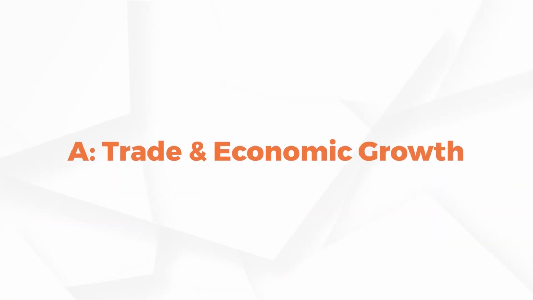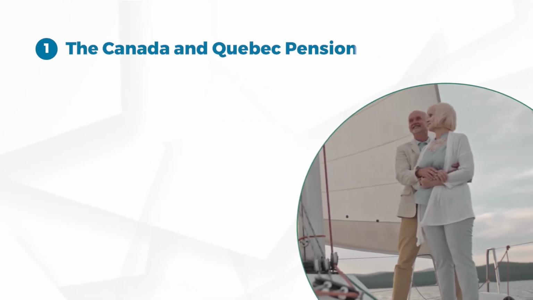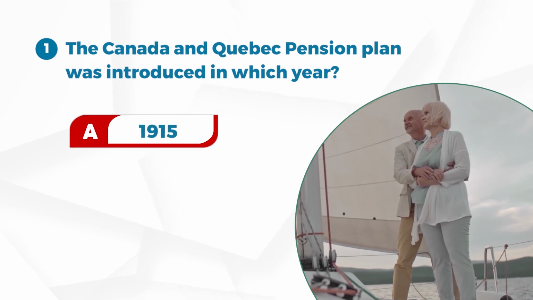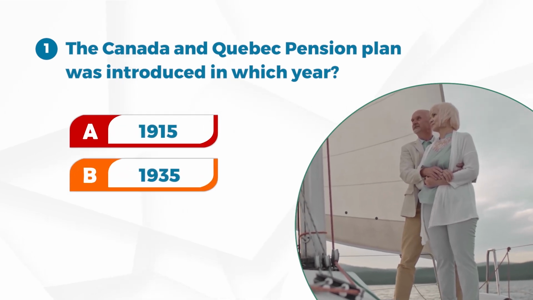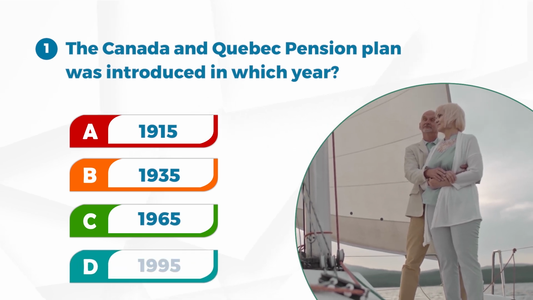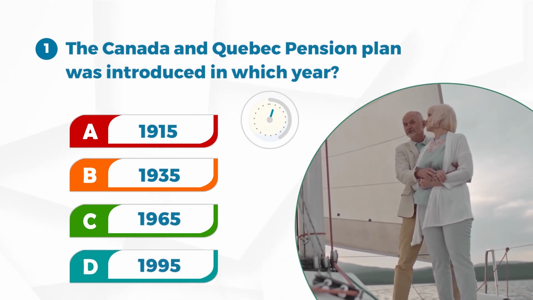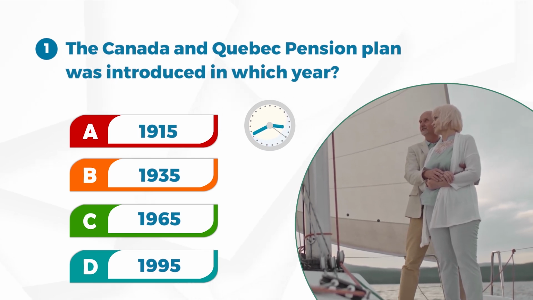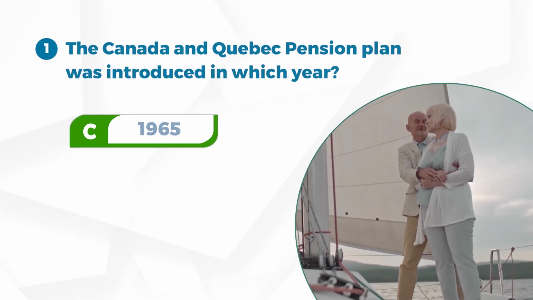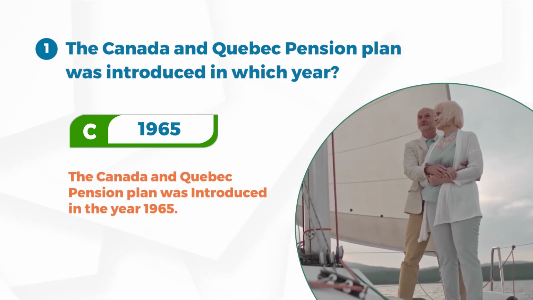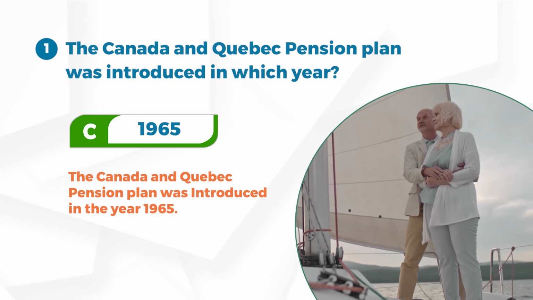A. Trade and economic growth. Number 1. The Canada and Quebec Pension Plan was introduced in which year? A. 1915, B. 1935, C. 1965, D. 1995. Answer C. 1965. The Canada and Quebec Pension Plan was introduced in the year 1965.